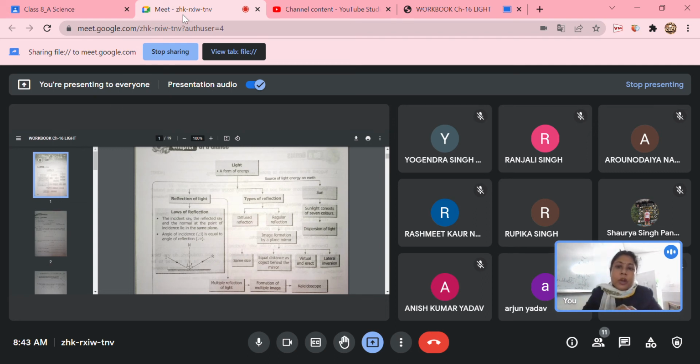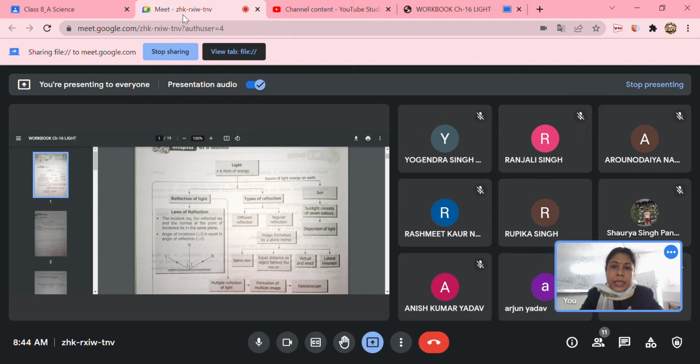In the chapter light, what we have discussed earlier, we have discussed about light. What is light? Anyone can define what is light, children? Ma'am, light is a form of energy which enables us to see by the principle of reflection.